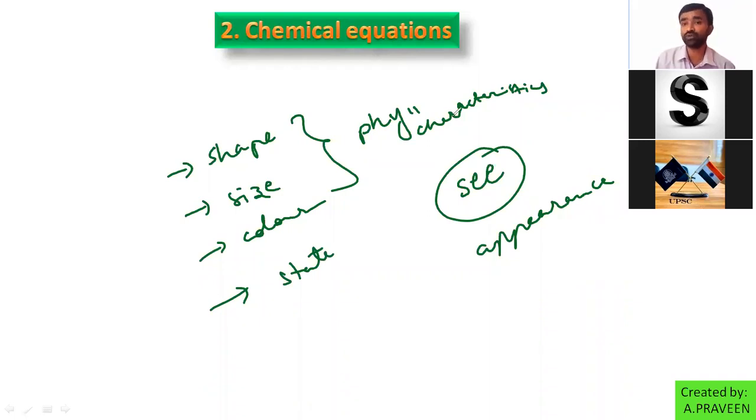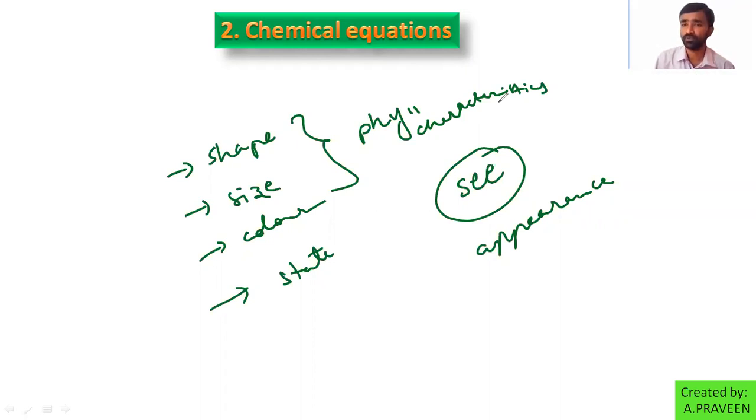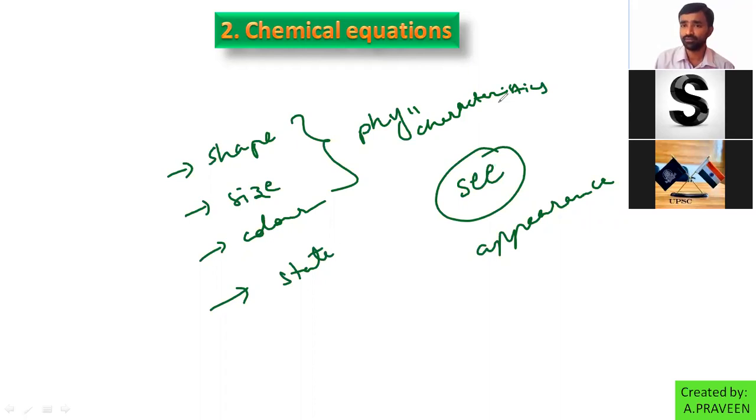Directly, you are unable to see them. With physical changes, you may observe the characteristic properties. Smell and taste may come under another category, chemical changes. Are you following me? Any confusion?